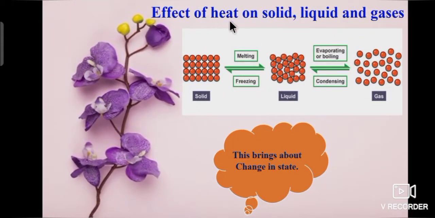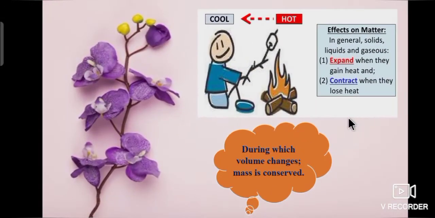Let's see the effect of heat on solid, liquid and gases. On heating, solid changes into liquid, liquid changes into gas. On cooling, gas changes into liquid, liquid changes into solid. So, this brings about change in state. Students, on heating and cooling, expansion and contraction takes place in the matter. So, during expansion and contraction, volume changes. Object volume changes and mass is conserved.